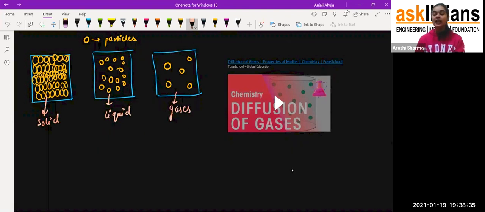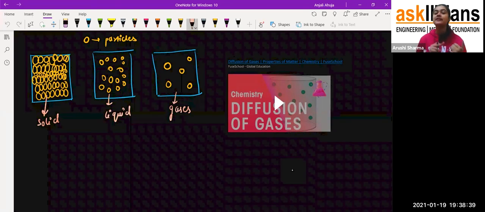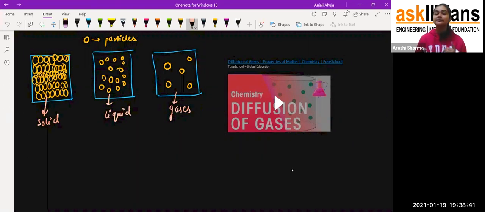Fine. Now we have studied rate of diffusion, we have talked about compressibility, and we have talked about volume as well. So my dear student, if I apply pressure over here, what will happen?